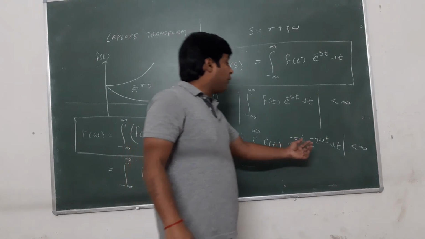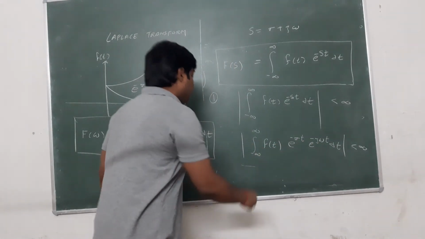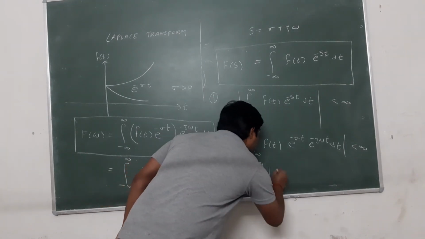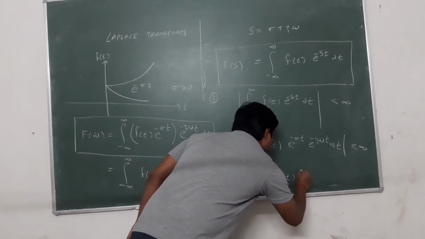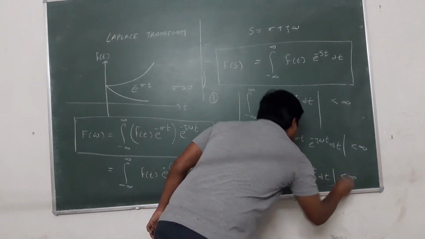The magnitude of e^(-jωt) is always equal to 1. So the integral from minus infinity to infinity of |f(t)| e^(-σt) dt should be less than infinity.